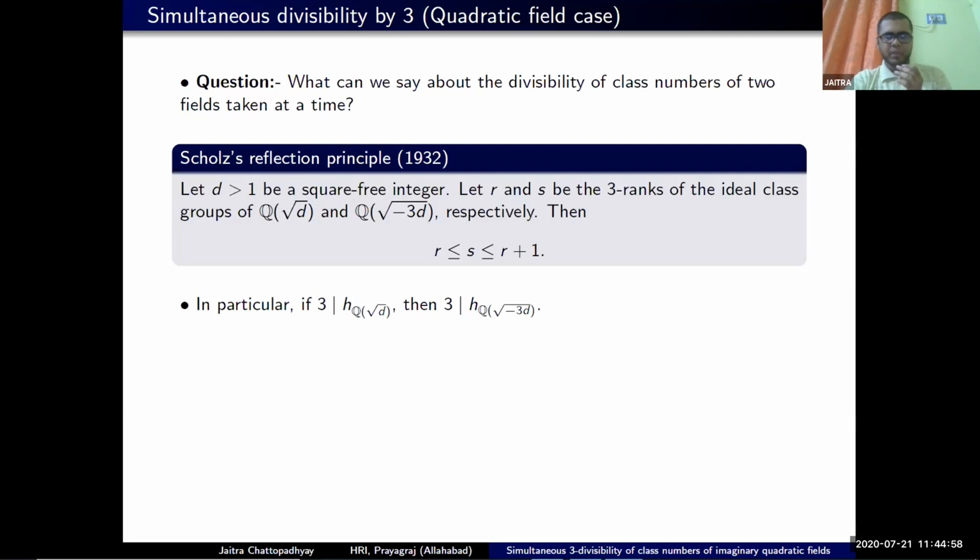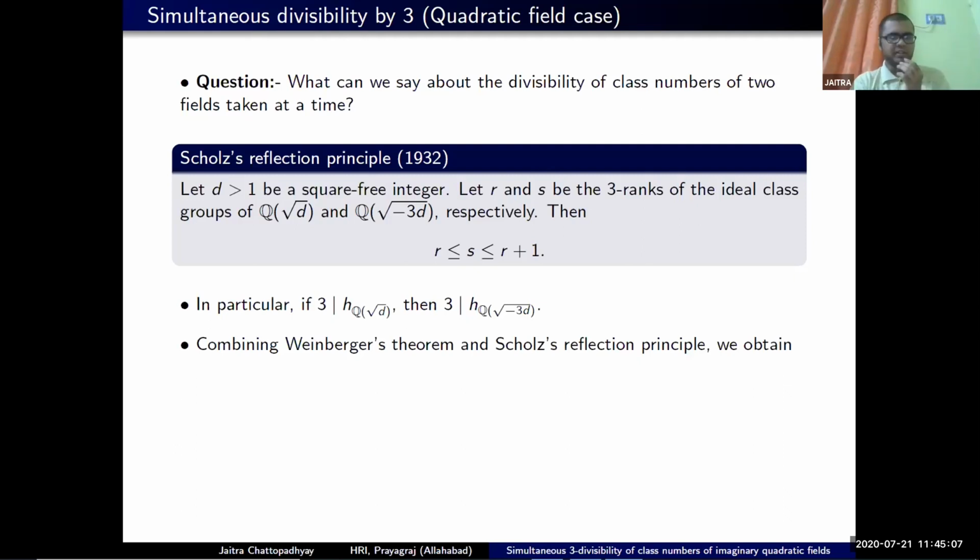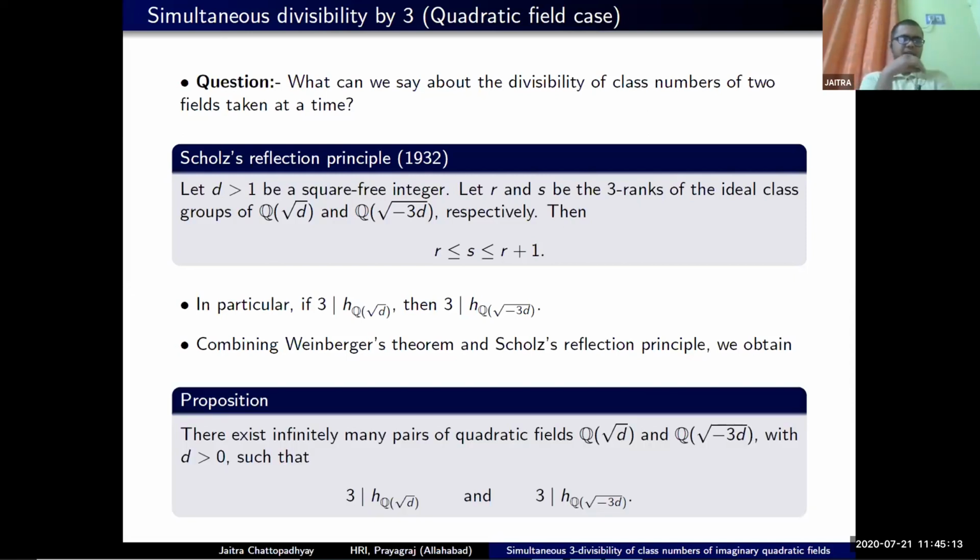Having said this about the Scholz reflection principle, if we combine it with Weinberger's result, which says that there exist infinitely many real quadratic fields with class number divisible by n, and take n equal to 3, then we get a proposition asserting that there exist infinitely many pairs of quadratic fields, one real, Q(√D), and the other imaginary, Q(√-3D), such that the class numbers of both of them are divisible by 3.